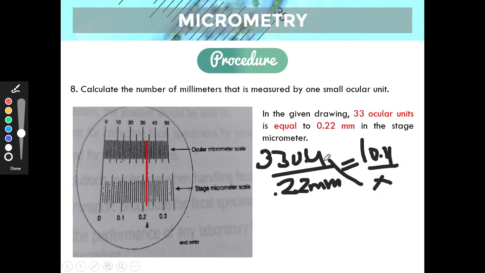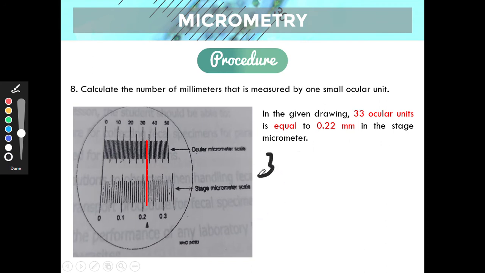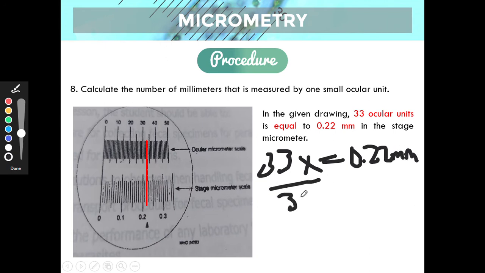So we cross multiply. Therefore, our next equation is 33 times x is equal to 0.22 millimeters. And to find x, we divide everything by 33.